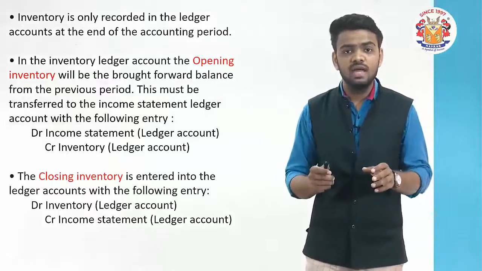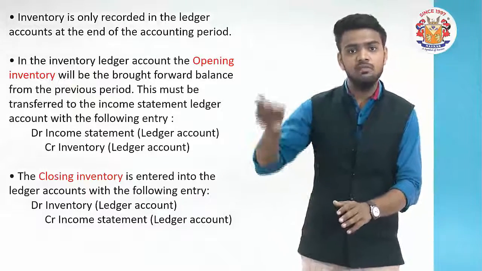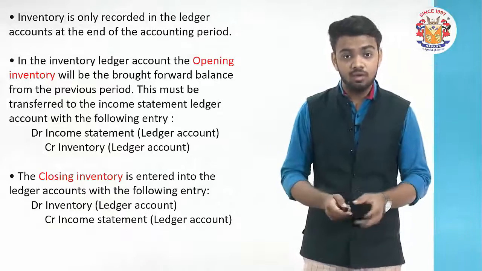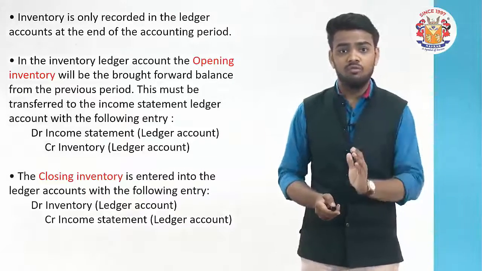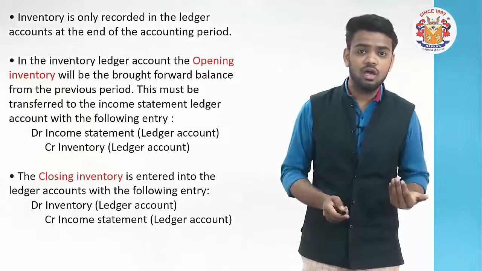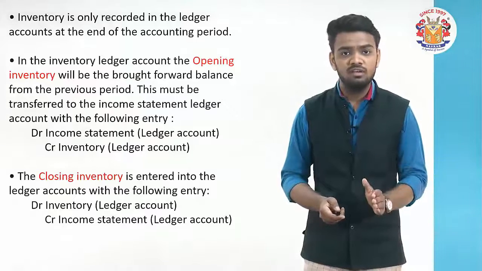We understood that the closing of the current year will become the opening for the next year. The opening inventory of the current year is brought forward from the carried forward of last year. So this brought forward opening inventory is there.